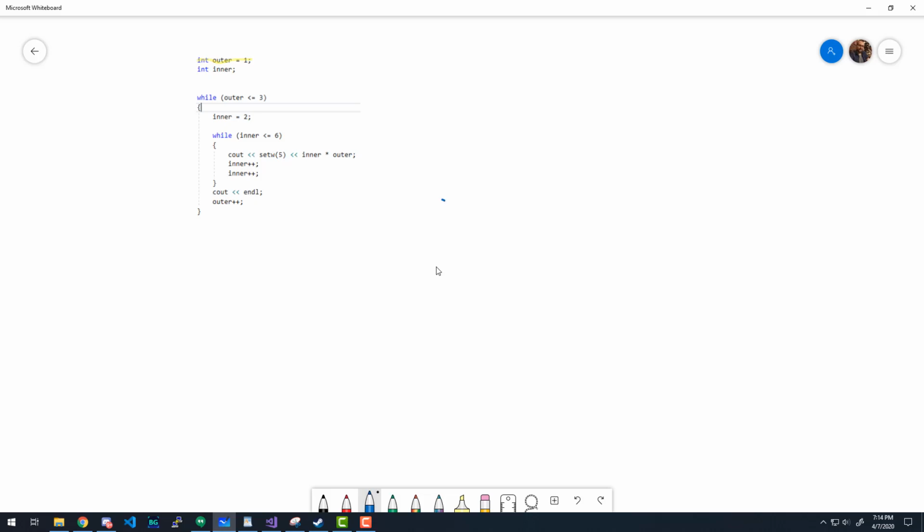Okay, so if that is the case, I can write, instead of int i, I'm going to say int outer equals 1. So notice before I wrote int i equals 0. Well, this one starts at 1, and I'm not going to change that. So we'll just keep that the same. Now, what is our loop test here for this outer loop? Outer less than or equal to 3. I agree.